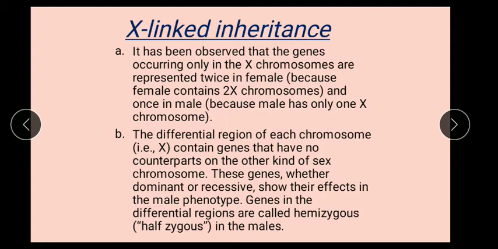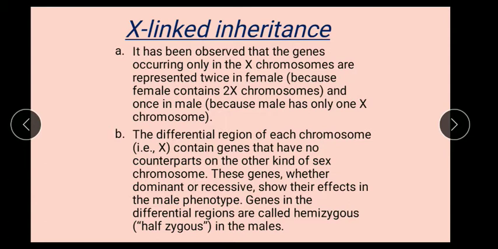Now, let us understand very clearly about X-linked inheritance. Human females have two X chromosomes, but human males have only one X chromosome.